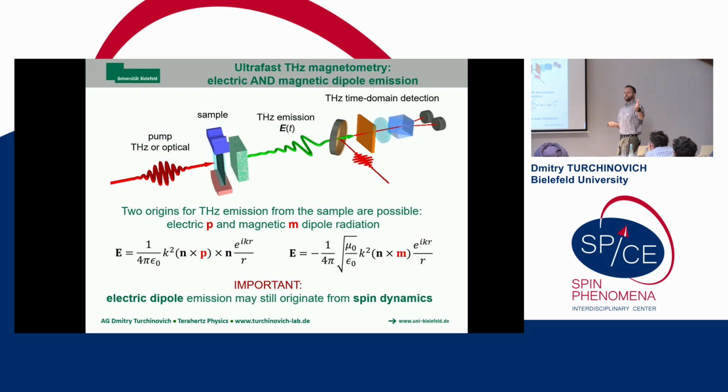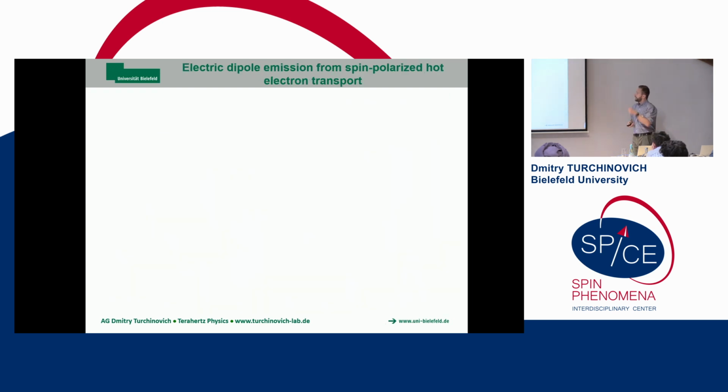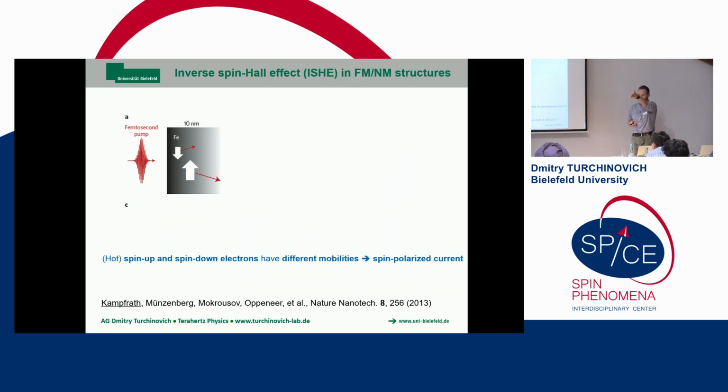Importantly, like all of you already know, especially at the end of this workshop, you can have electromagnetic terahertz emission from your sample that will be spin-related or magnetic at its core, but the mechanism will be the electric dipole. So basically, there will be some spin dynamics that will then lead to normal conduction current, like in wires, that will then emit terahertz radiation. And here we owe our understanding to this fine young gentleman, Tobias Kampfrath, and his colleagues from 2013. And this is this modern-day terahertz spintronic emitter technology.